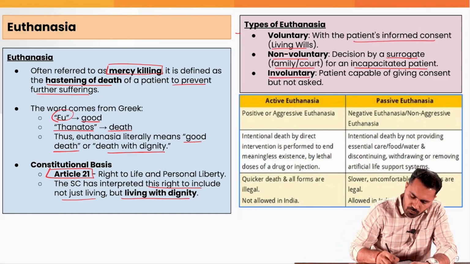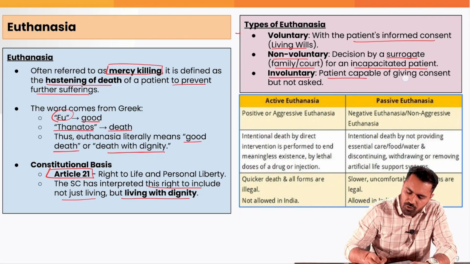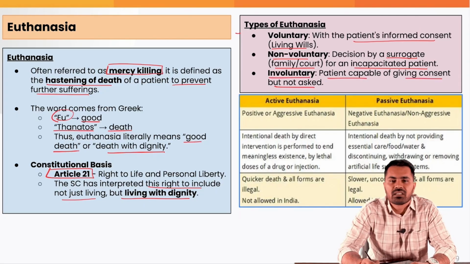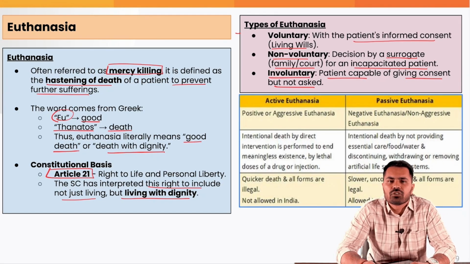And last is involuntary, where the patient is capable of giving consent but is not asked. This is largely illegal. It is also considered a part of murder.